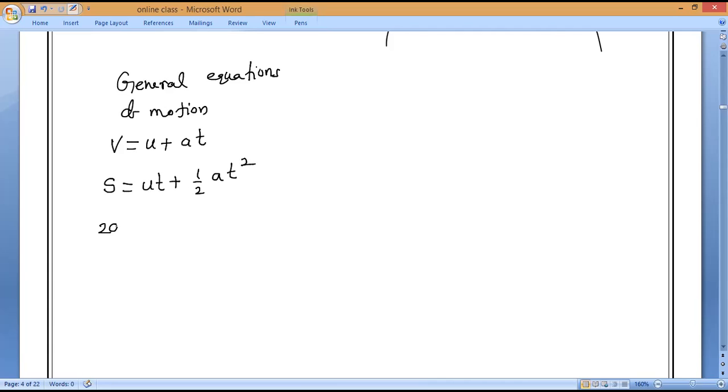Next one, 2as is equal to v square minus u square. So you all know here, a means acceleration, and s means what, Hari? Mitaksri? S means distance. So that is what we study.